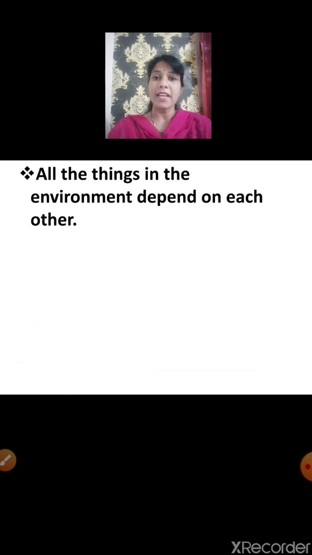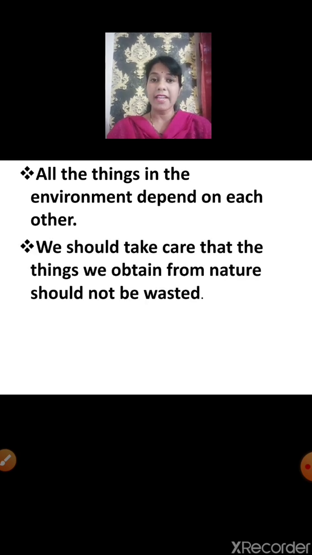All the things in the environment depend on each other. We have also seen that we all are dependent on each other. Plants are dependent on the environment, animals are dependent on plants and other animals, and we are dependent on plants and animals for food. We should take care that the things we obtain from nature should not be wasted.